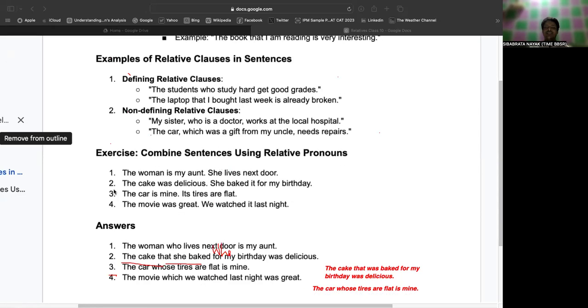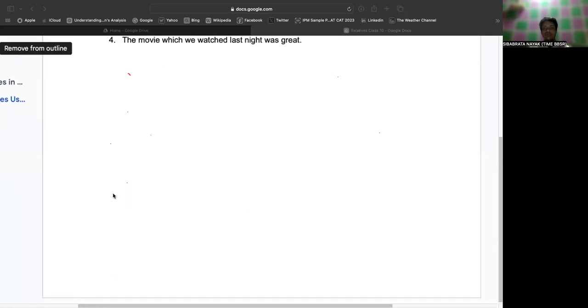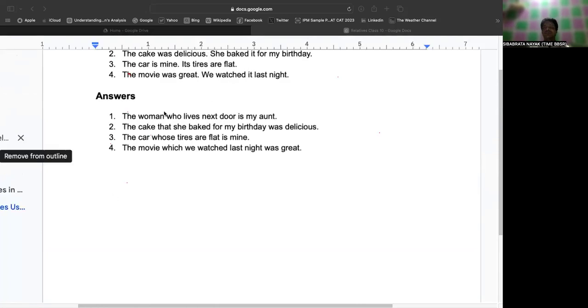Very good. Let's see the answers. Now you can find that the woman who lives next door is my aunt. The cake that she baked for my birthday was delicious. Very good. The car whose tires are flat is mine. Then fourth, the movie which we watched last night was great. Isn't it? Yes, sir. Am I clear or do you find any doubt? Please do ask. No, sir. It is clear. Relatives is relatively easy. Okay. So